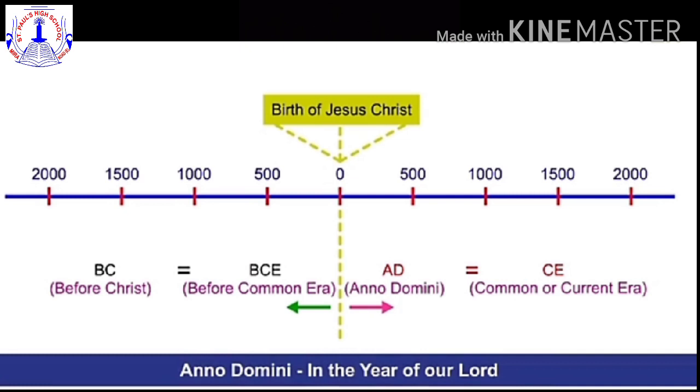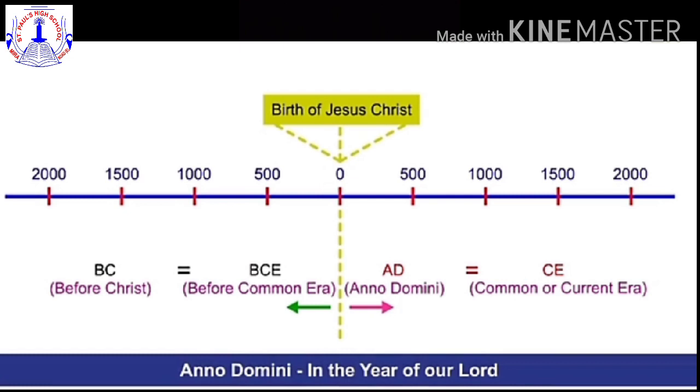Anno Domini means in the year of our Lord. Historians used the birth of Jesus Christ as the reference date, that is, the beginning of the calendar. So, the years after his birth are written as CE or AD. The years before the birth of Jesus Christ are counted backwards and are written as BCE or BC.